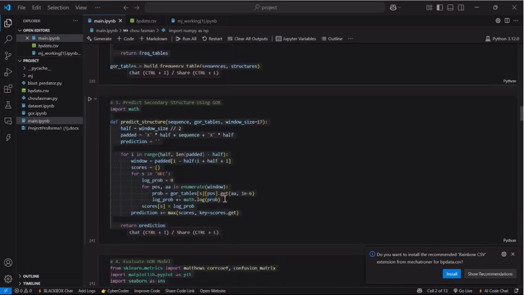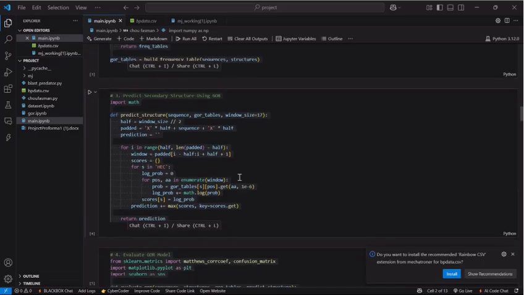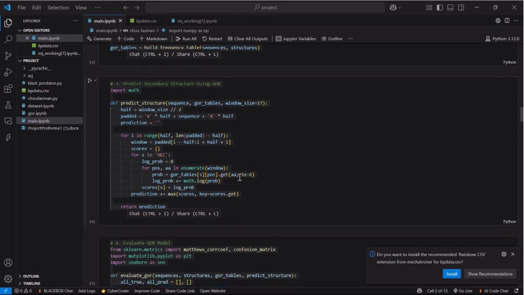For prediction, I again slide the 17 length window across the new input sequence and compute the log probabilities of the central residue being in each structural class. This is done by summing the log of probabilities of the observed amino acids position by position across the three structure types. The structure with the highest log probability is assigned to that position.